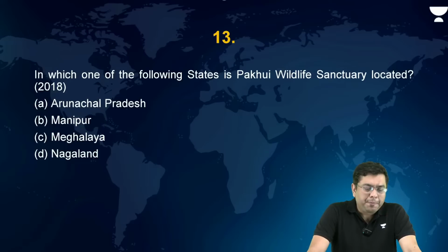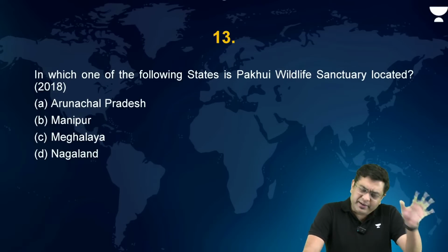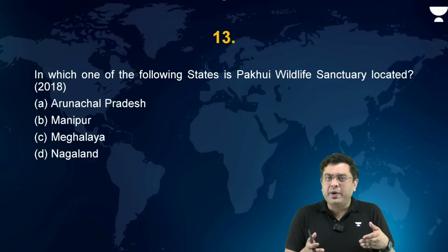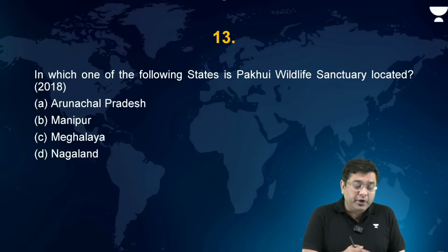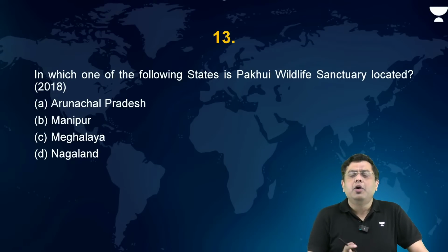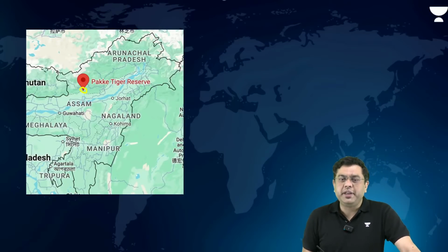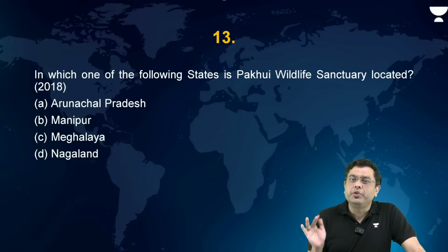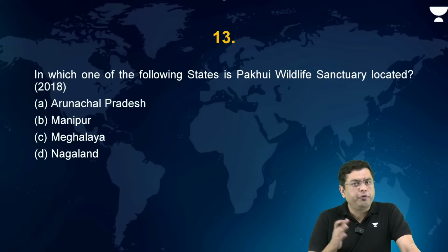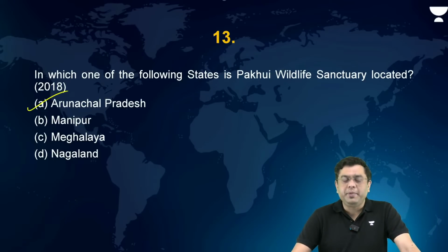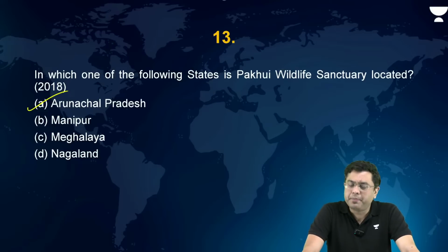Okay. Now, in which of the following states is the Pakui Wildlife Sanctuary located? This is purely based on current affairs throughout the year from 2017 to 2018. The Pakui Tiger Reserve and the Pakui Protected Area, or what is also referred to as the Pakke Tiger Reserve, is present in the bordering region of Arunachal Pradesh and Assam. So that was in the news. That is why UPSC followed it up with a simple question, and the correct answer in this case is going to be A, that is Arunachal Pradesh.